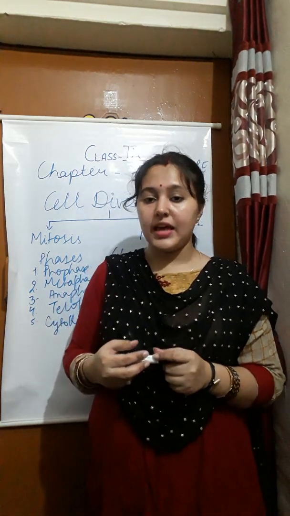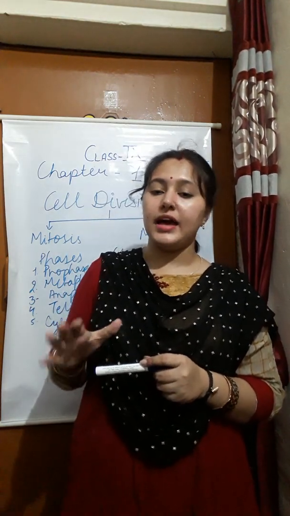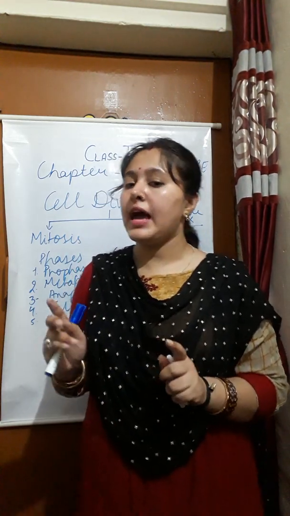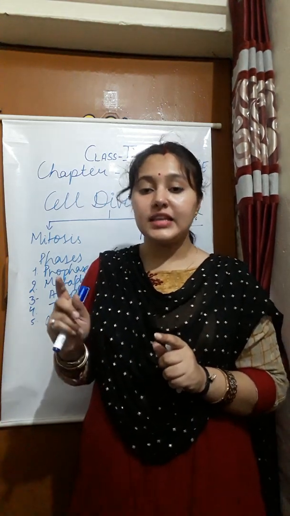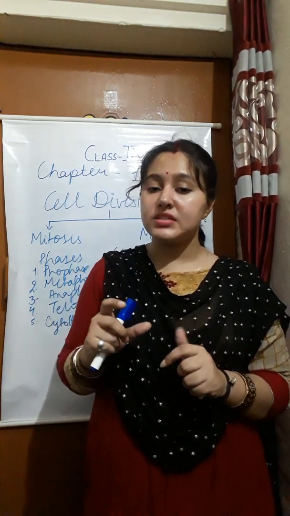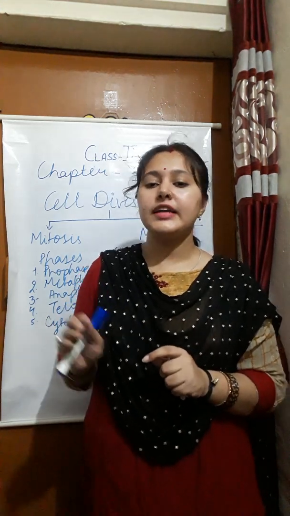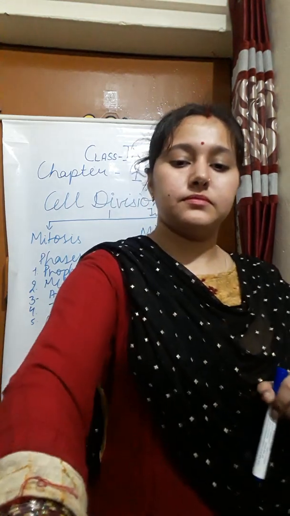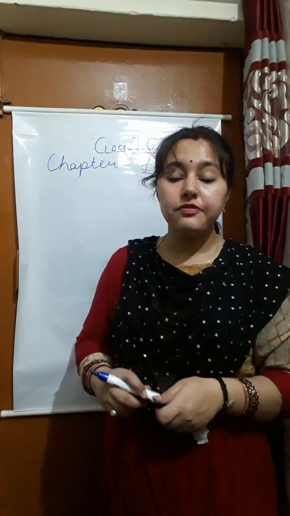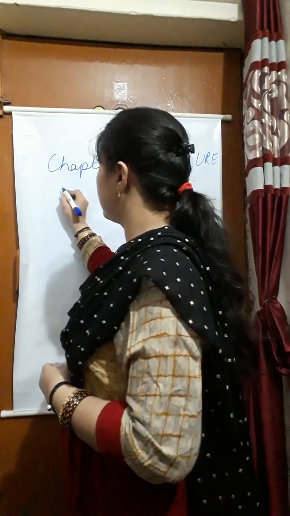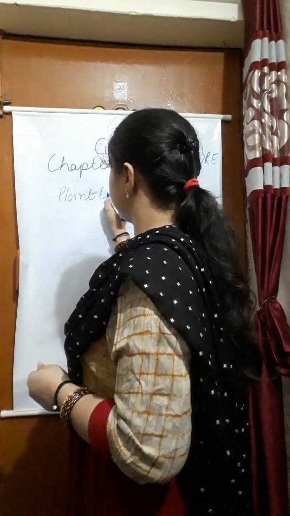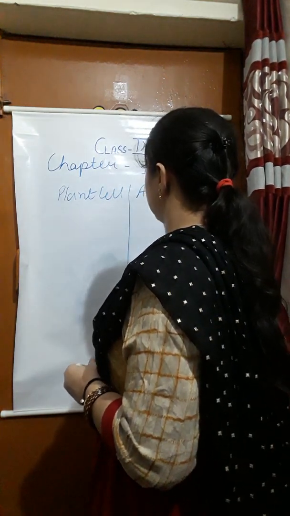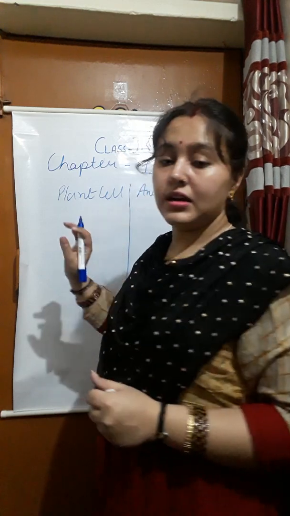Now the next and the last topic is plant and animal cell. I will tell you the differentiation between the plant cell and the animal cell, because in 8th class you have studied about the plant cell and animal cell. This is our last topic.